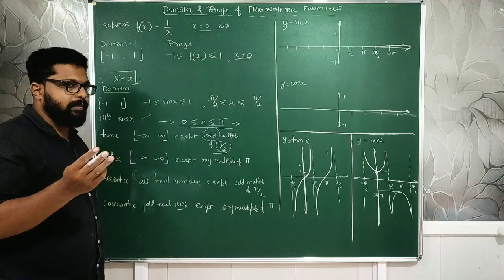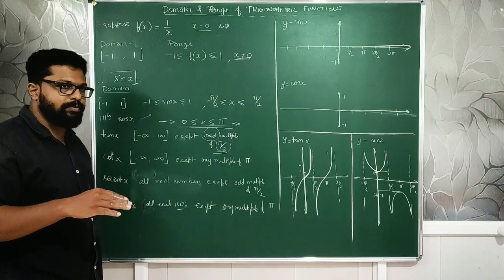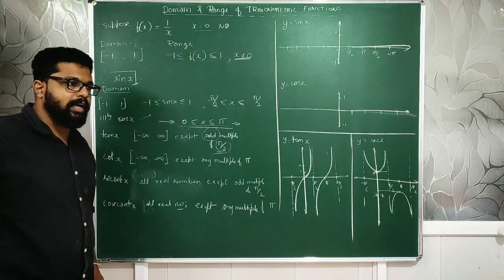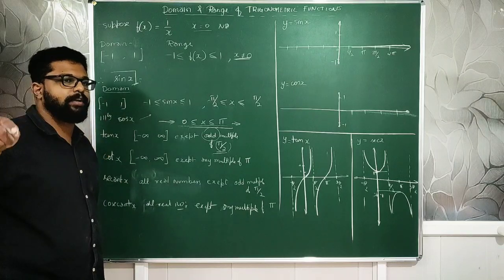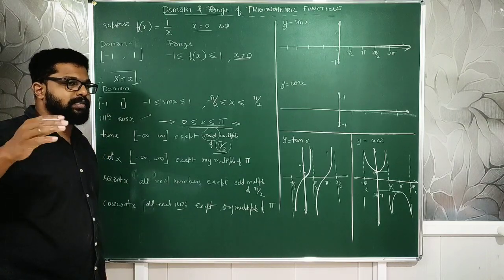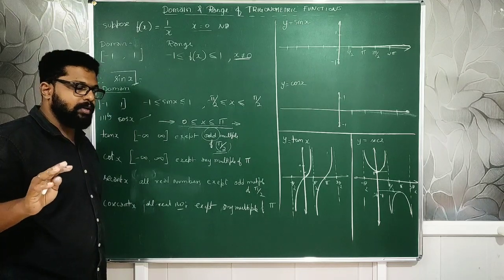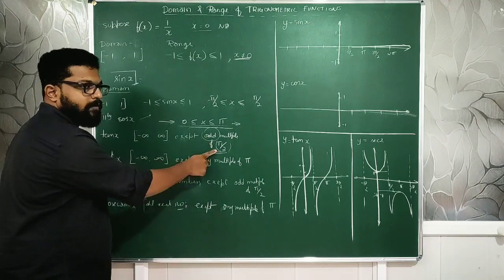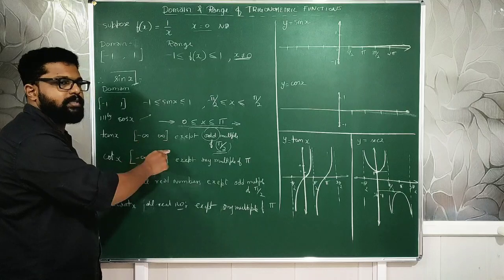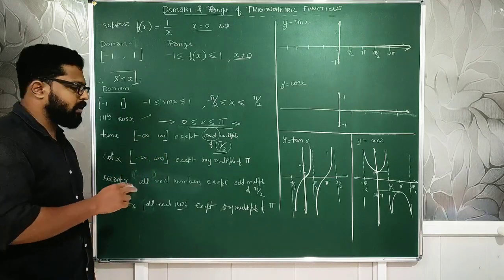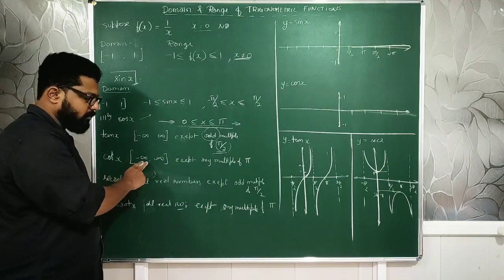That is 3 pi by 2. It is not defined, which means I need not go on finding it. I can simply tell what is tan 3 pi by 2. It's not defined. What is tan 7 pi by 2? Not defined. Understood my point? Okay? So except for the odd multiples of pi by 2, for all the other values it is defined and has a particular value. Next, move on to the cot.